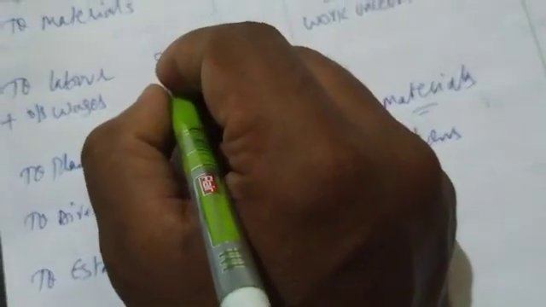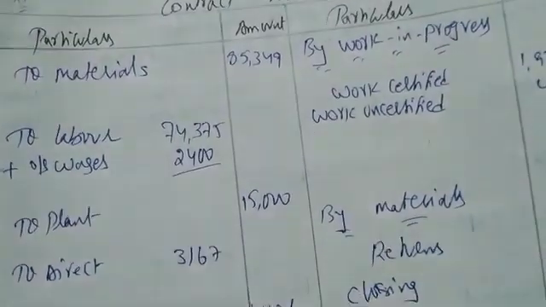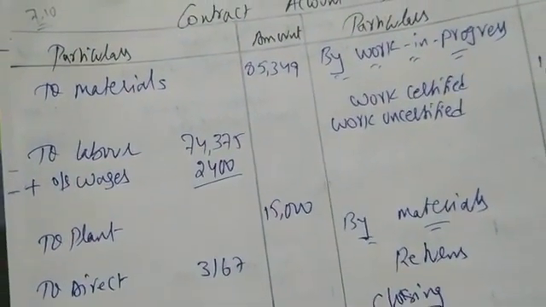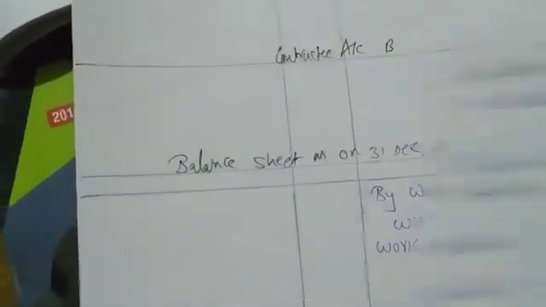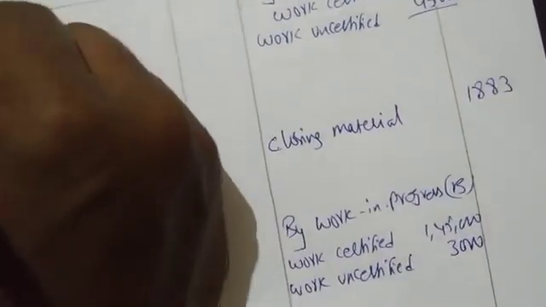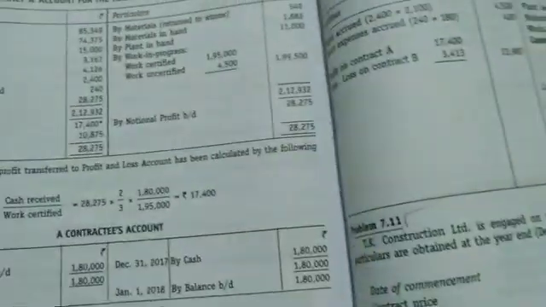Next, wages accrued. To wages accrued, you go to the contract account A, add to the labor wages outstanding. How much is the amount? 2,400. You do addition: 74,735 plus 2,400, you are getting 77,135. So this is outstanding wages. You have to go to the balance sheet and write outstanding wages A.